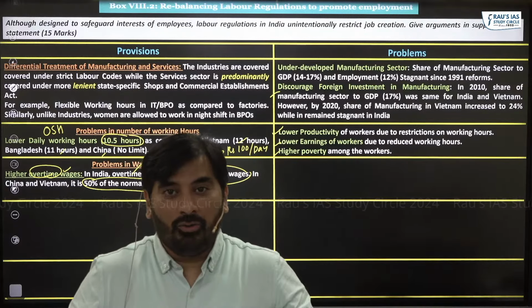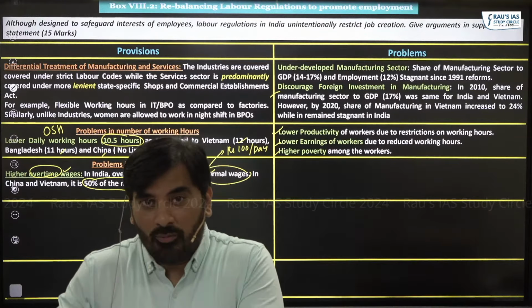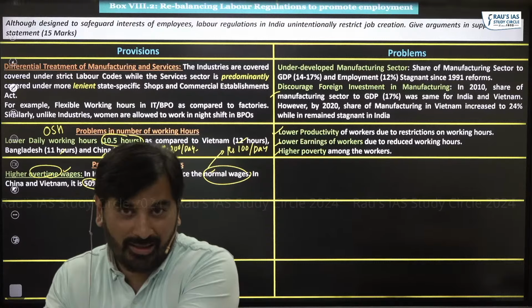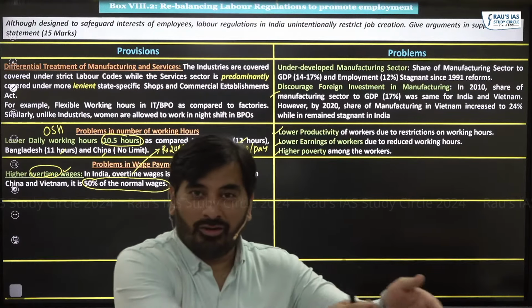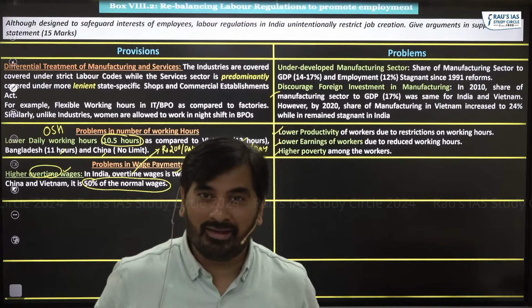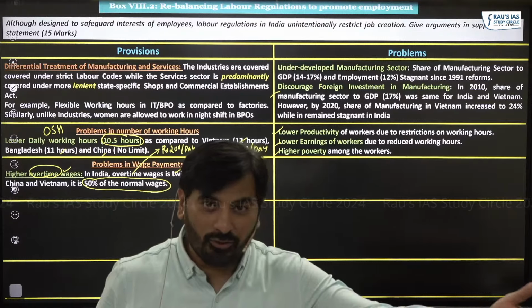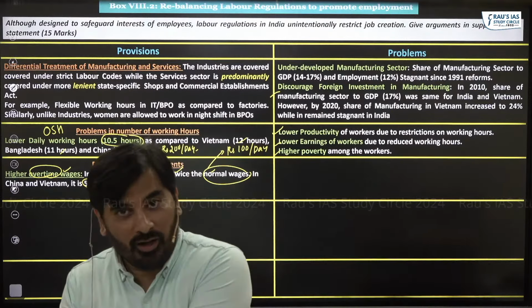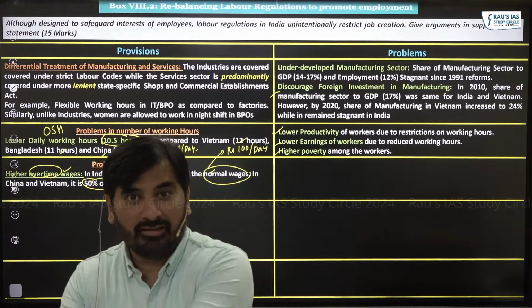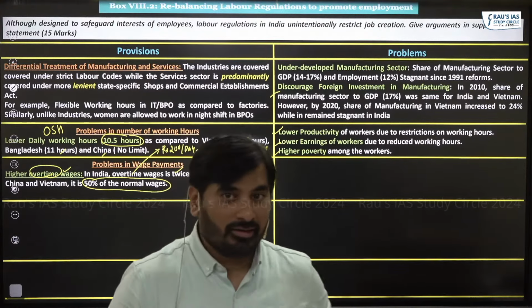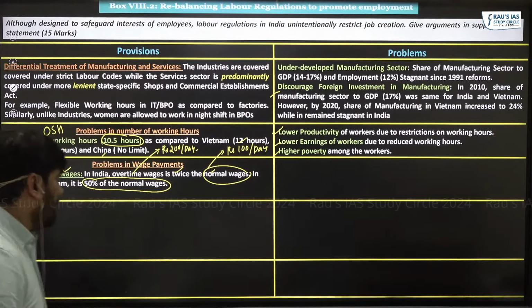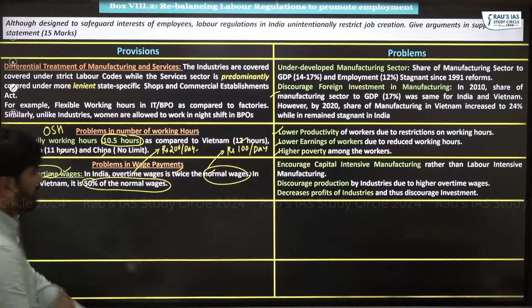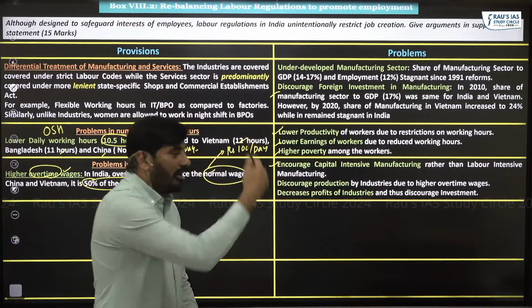So the entrepreneurs, rather than focusing on labor intensive industries, will focus more on capital intensive industries. They'll shift towards more technology, right? Which in a way hinders job creation, which goes against the interest of the workers, right? So you can see the problem it is creating is it will encourage capital intensive manufacturing.